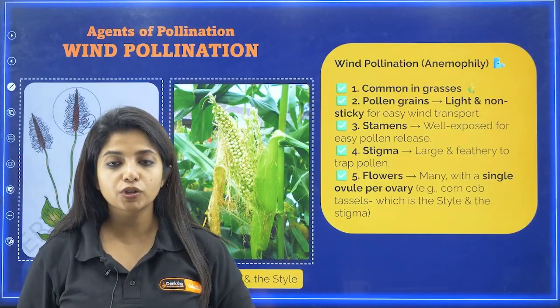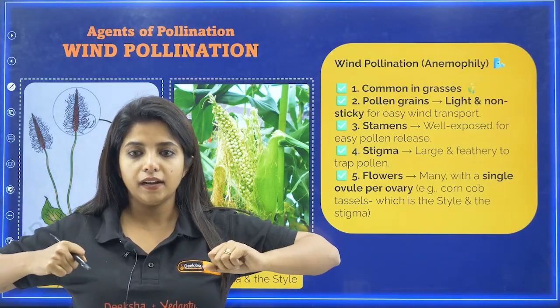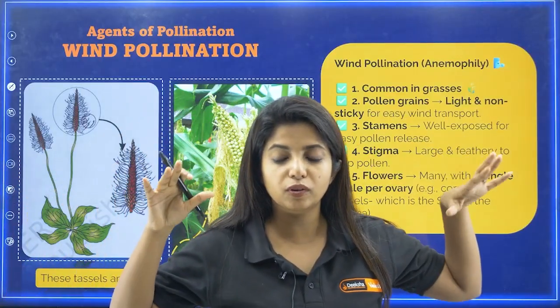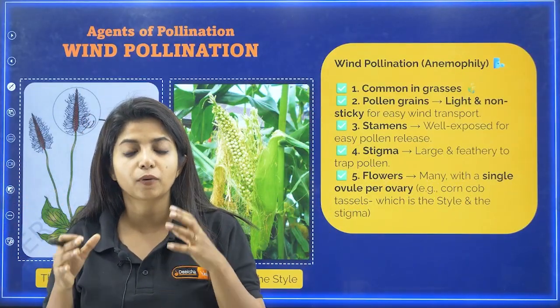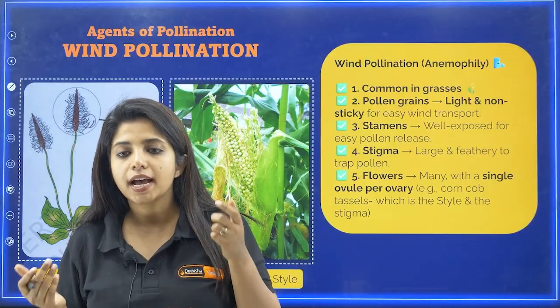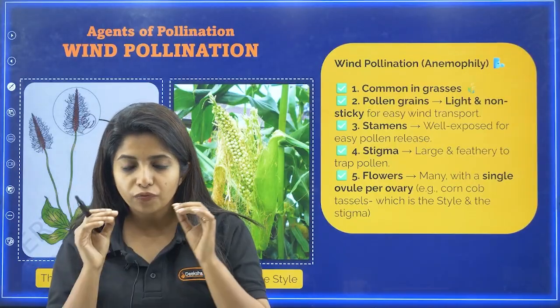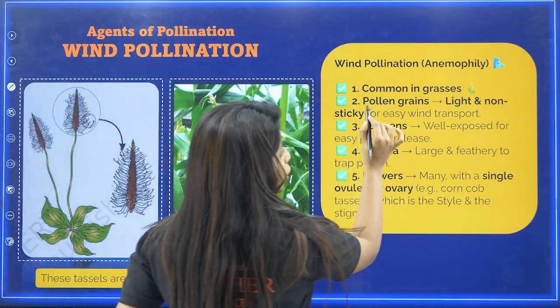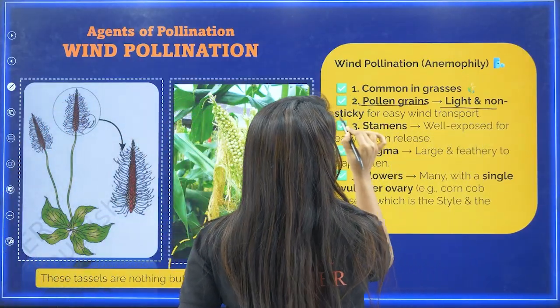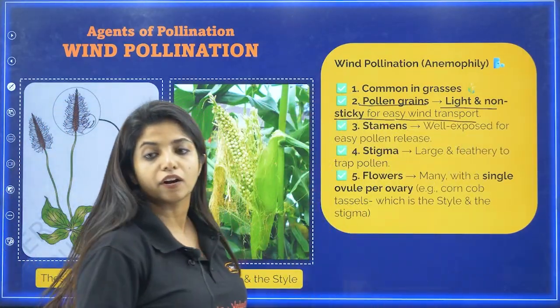And suppose the pollen grain is very bulky, do you think it will be able to fly? No, my dear children, it won't be able to fly. So you would also understand one more fact, that it has to be light. We are going to learn the features in this manner, so it will be easy for you to understand. Pollen grains, my dear children, are light and non-sticky for easy wind transport.